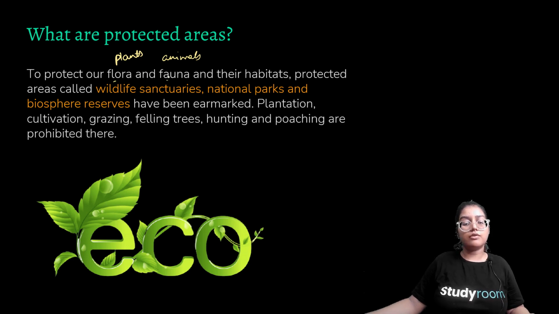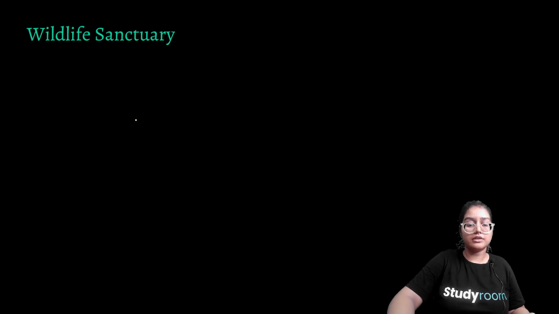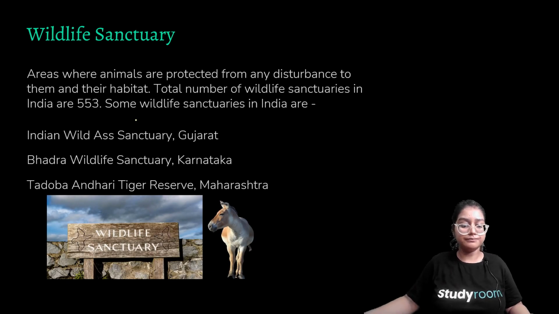To protect flora and fauna and their habitats, protected areas, for example wildlife sanctuaries, national parks, and biosphere reserves, have been embarked upon. Plantation, cultivation, grazing, felling of trees, or selling any products from these particular areas are strictly prohibited. If anybody tries to go above the law, they'll be strictly punished. So this is about protected areas. We'll go through them one by one.